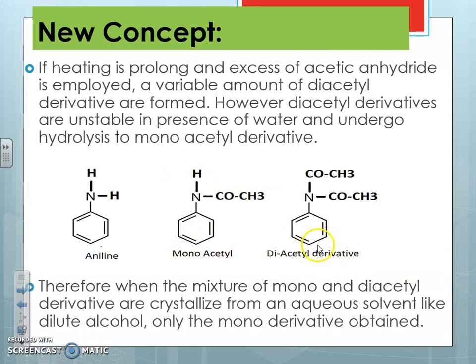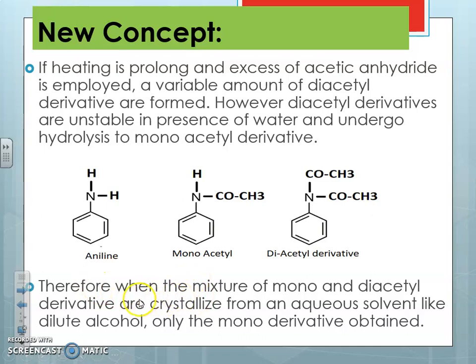The diacetyl derivative forms if there is an excess of acetic anhydride and the heating is prolonged. But there is no need to worry if a diacetyl derivative is formed, because it is unstable and undergoes hydrolysis in the presence of water. As it undergoes hydrolysis, it converts again into the monoacetyl derivative. So finally we get the monoacetyl derivative, our product of interest, acetanilide. No problem.